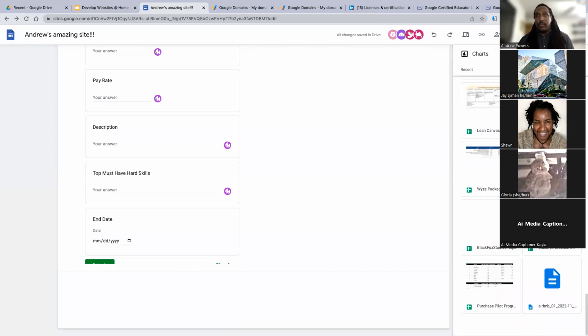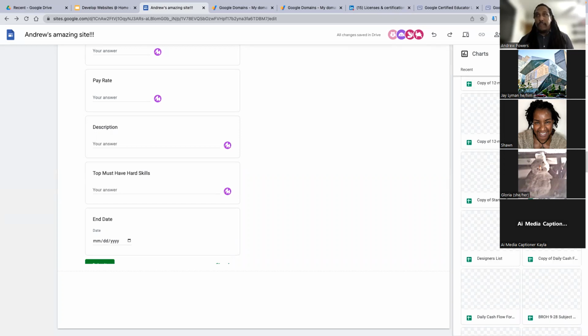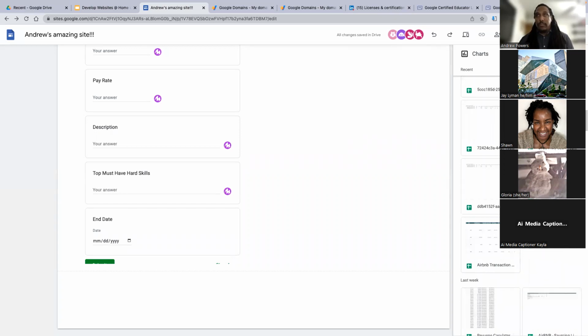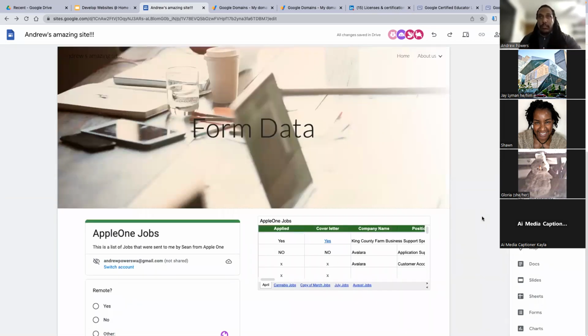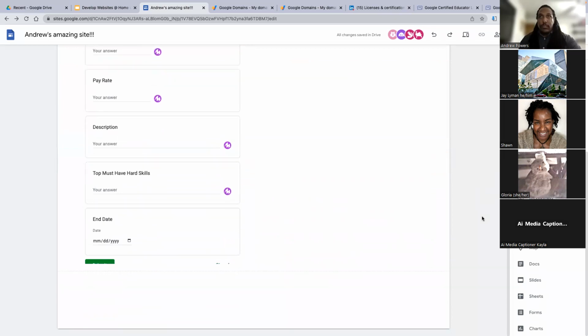I was going to ask you, Andrew, if you do an internal page like that, can you set security differently than from your other pages, in case you want to have some, like you said, internal information that's only accessible to certain people? I want to say yes, but the answer is no. If you're familiar with Google Sites, there was an older version in which you could do that.